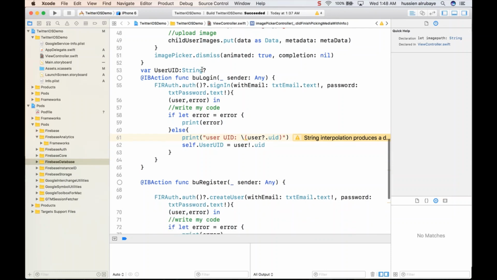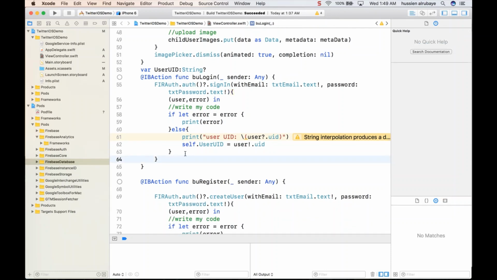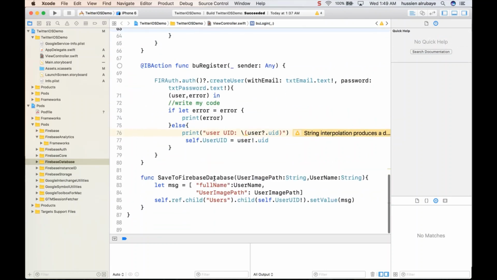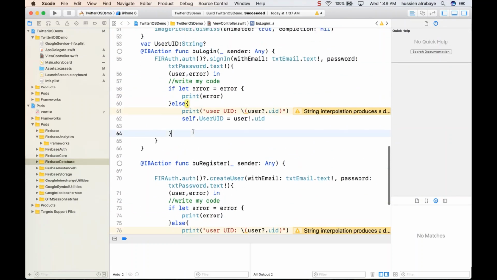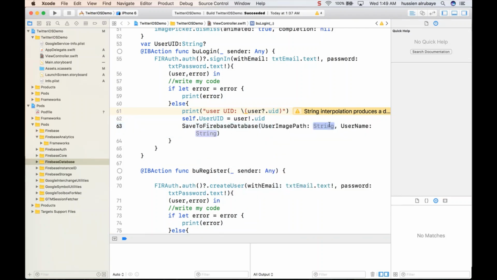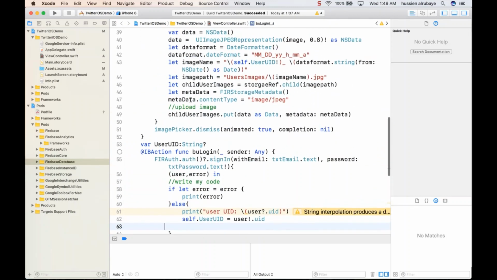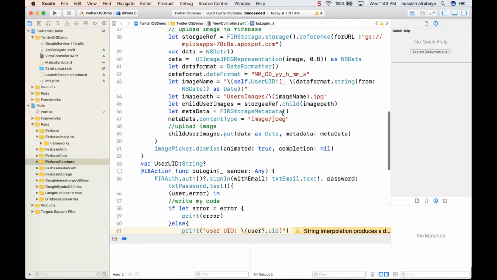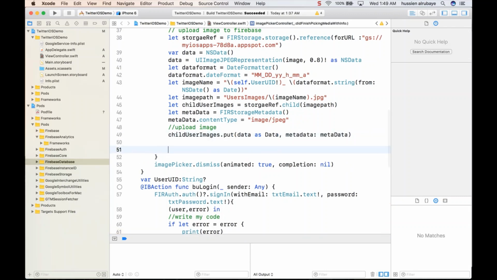I will do it when the person logs in. When he clicks on login, if he passes, I will do it here. Save to the database, and this database will take two pieces of information: the user image path, and wait, not here. It should be when the person... For now, let me just add it here. Save to database. Okay, data.